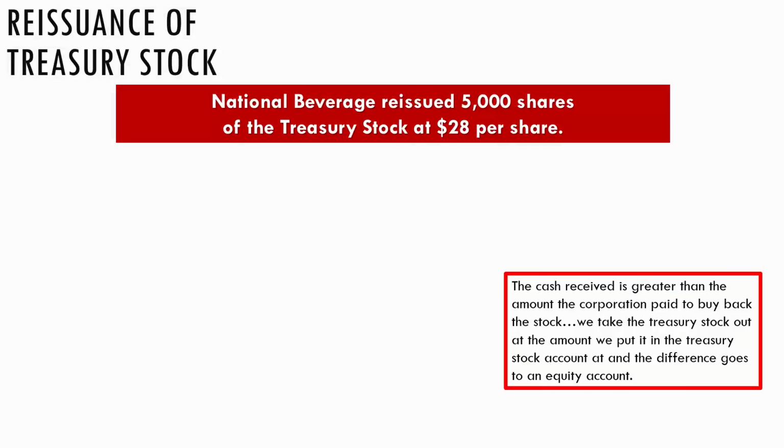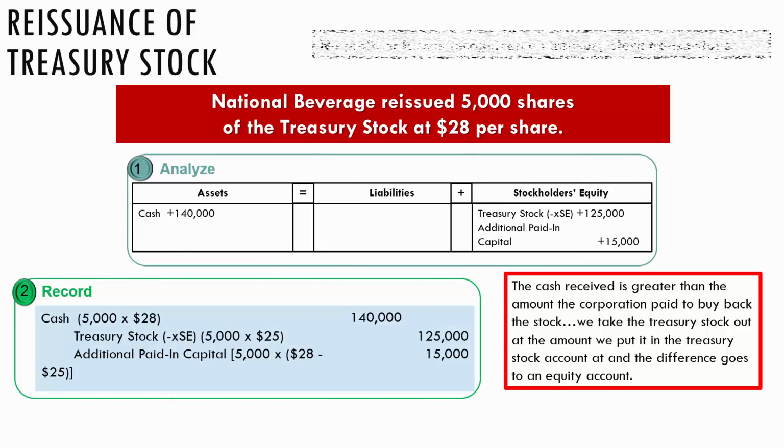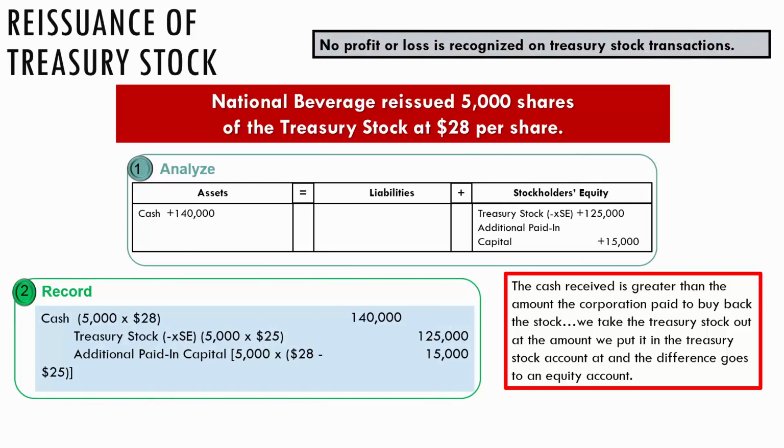If we turn around and sell this and we had bought it at 25, we're going to take it out of our account at the amount which it was put in at. And in the previous transaction, there were many shares which we bought, and we are only going to take out of our treasury, though, 5,000.